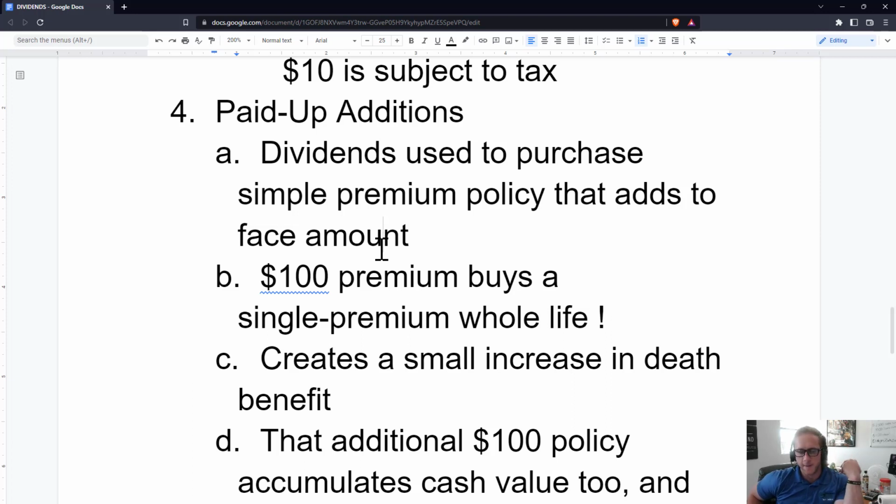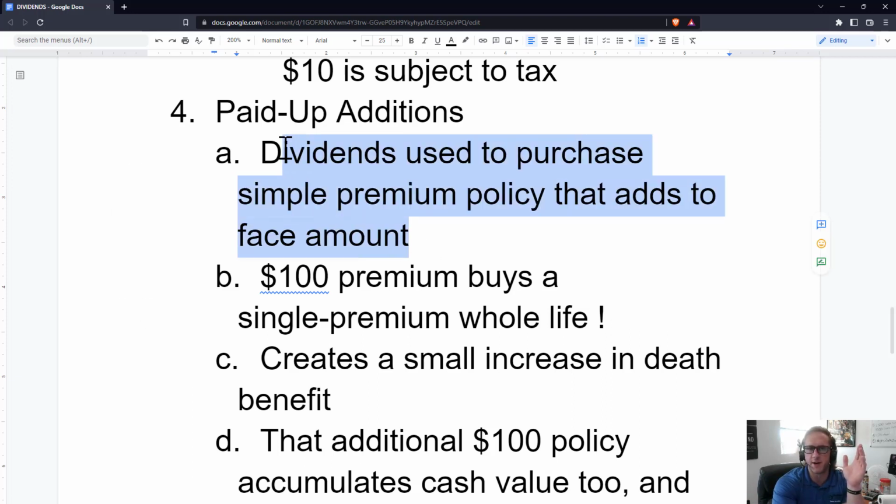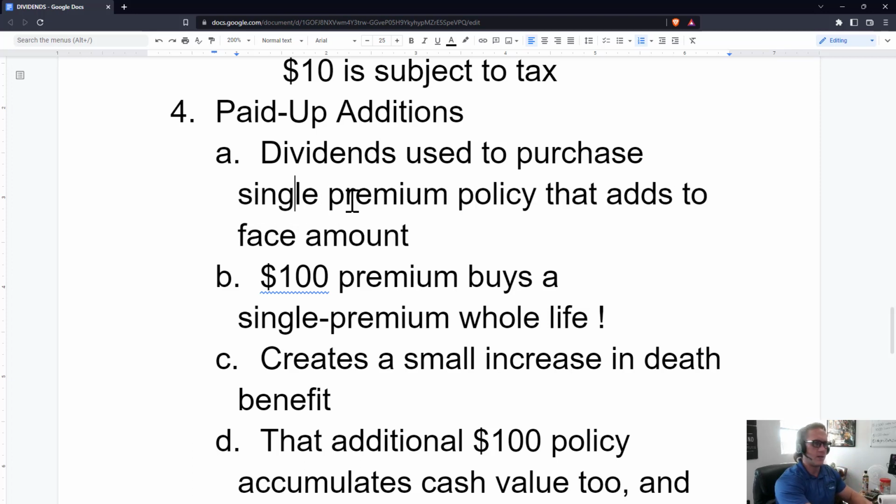Essentially, what it means is you're saying, take my $100 dividend and give me a permanent life insurance policy based on whatever that $100 will buy. So it's a fully paid up life insurance policy. They never have to make another premium on that policy. Now, that's the paid up part. Okay, so the dividend, the $100, is used to purchase a single premium policy that adds to the face amount.